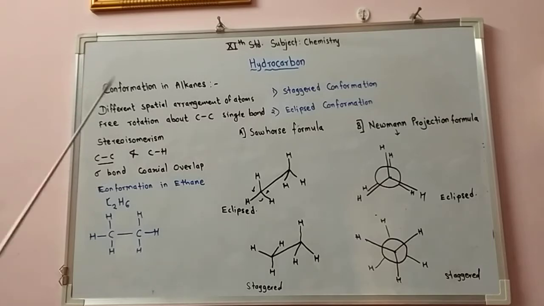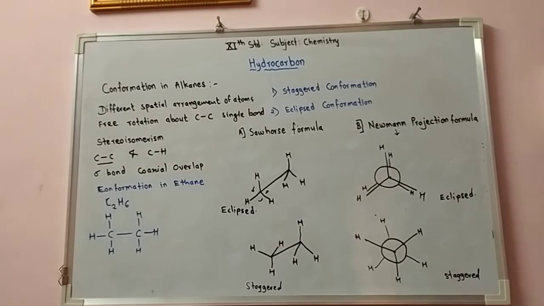Now, conformation in alkanes: alkanes other than ethane are complex to study. Therefore, let's study the conformation in ethane.